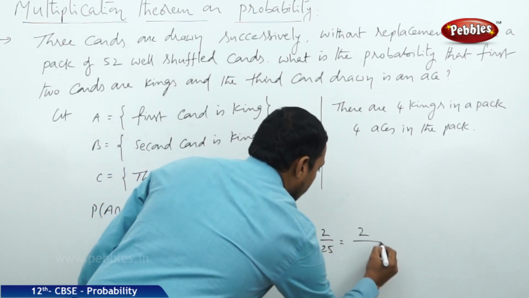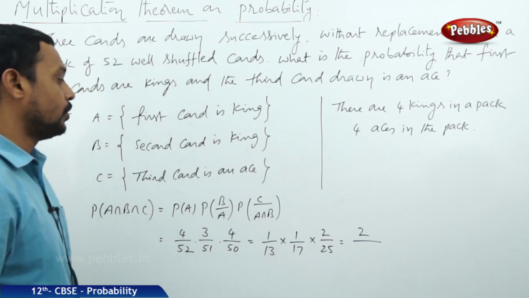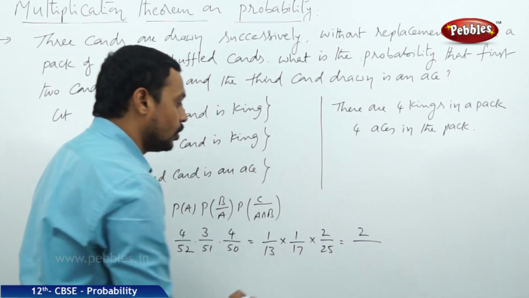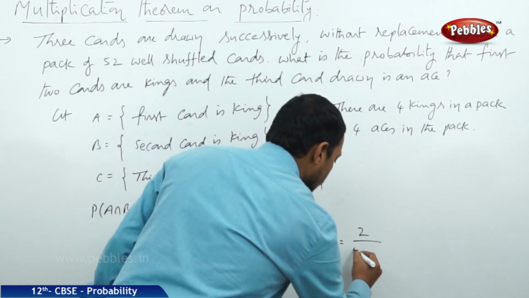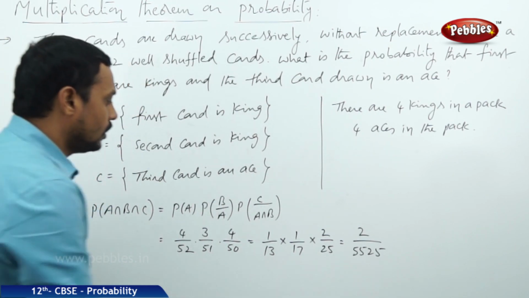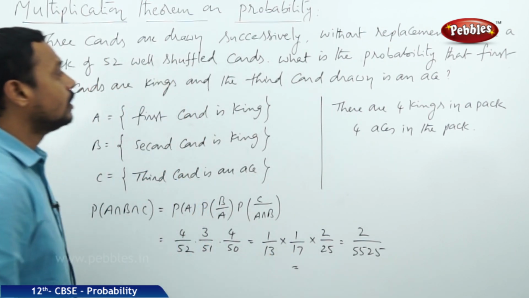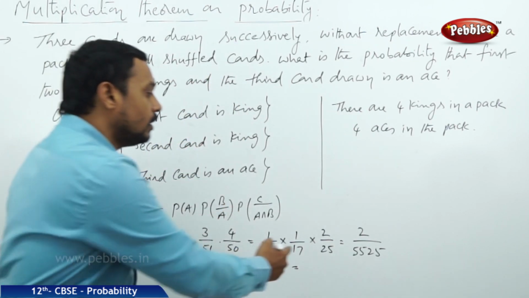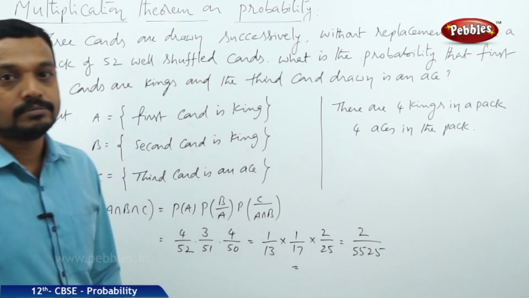Now on simplification, 1 into 1 into 2 by 13 into 17 into 25 is equal to 5525. Therefore, the probability for the given event is equal to 2 by 5525.